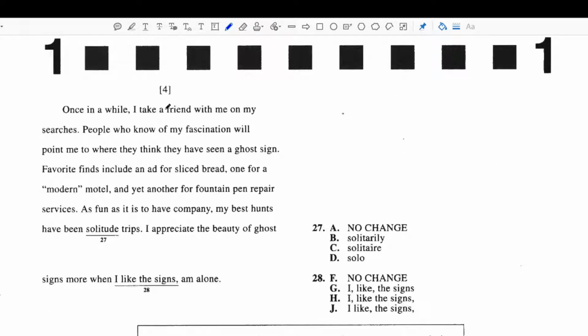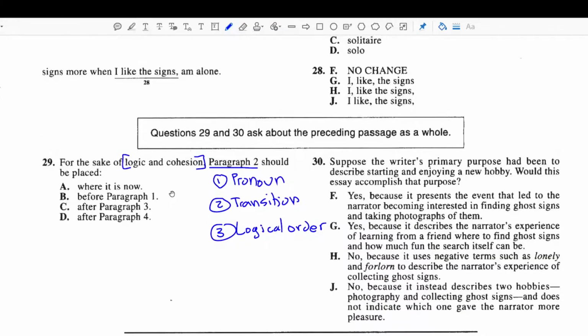And this next paragraph here, once in a while, I'll take my friend with me on my searches. Okay, perfect. So now we're transitioning to the narrator talking about bringing a friend along. Also, we wouldn't want to swap paragraph 2 with paragraph 4 because paragraph 2 is really introducing the narrator and what he likes to do. It's sort of what the passage is all about. So of course we wouldn't want to put the whole purpose of the passage at the end of the passage. That wouldn't make any sense. So paragraph 4 is in the right spot as well.